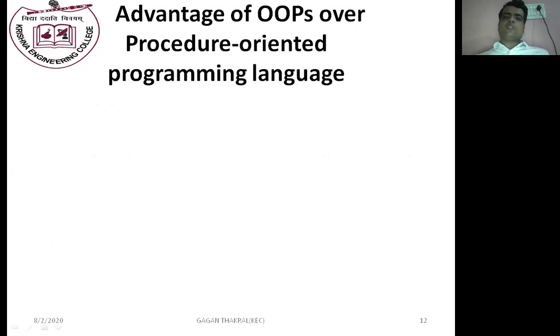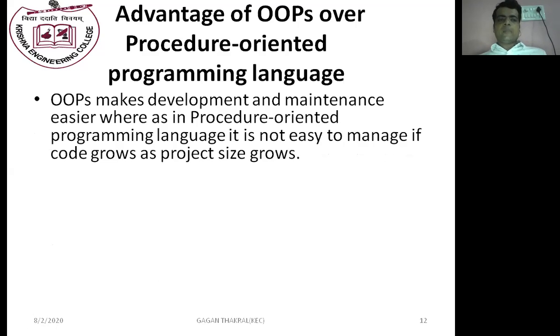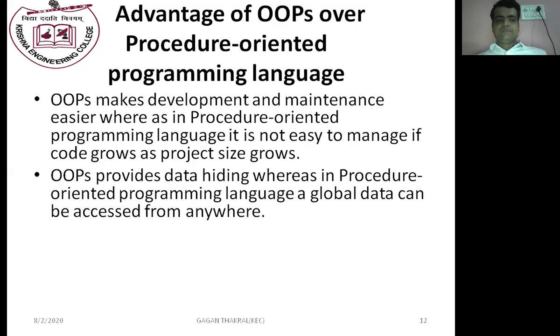Advantages of object-oriented programming over procedure-oriented programming language. Object-oriented programming makes development and maintenance easier, whereas in a procedure-oriented programming language it is not easy to manage as code grows with project size. In other words, maintenance is very tough for large projects in procedure-oriented programming, but maintenance is easy for large projects in an object-oriented programming system.